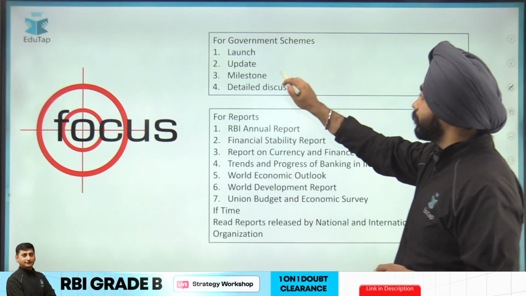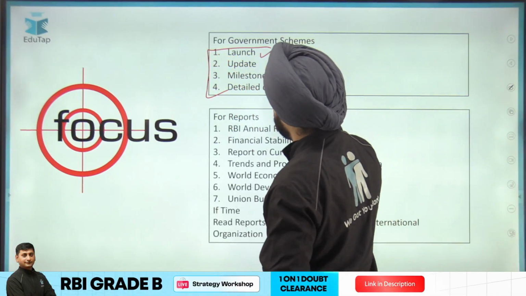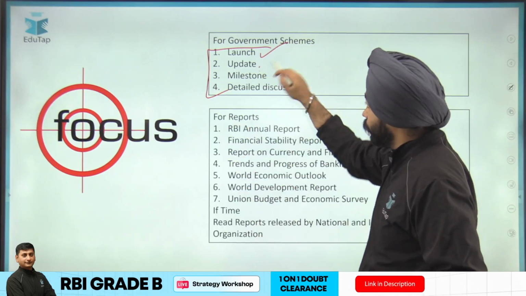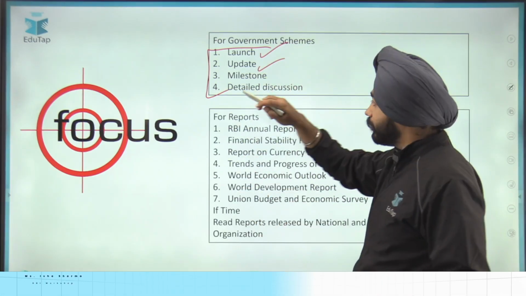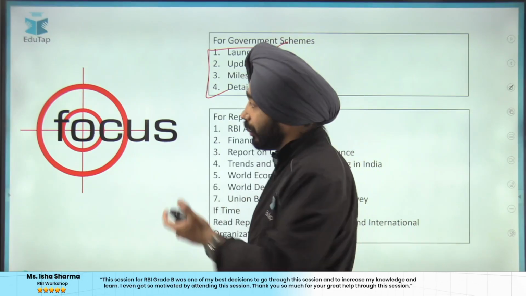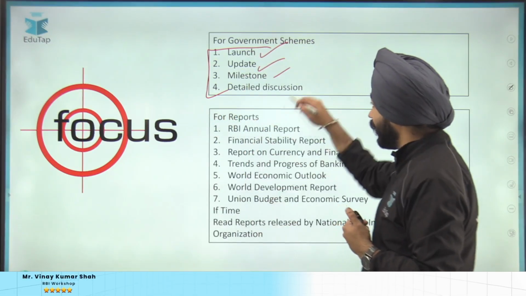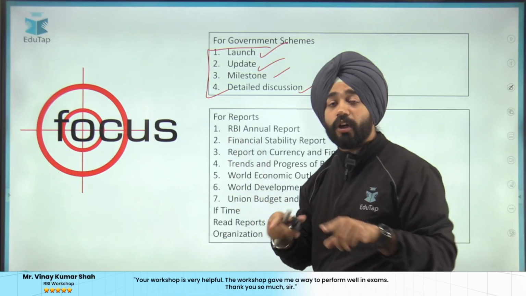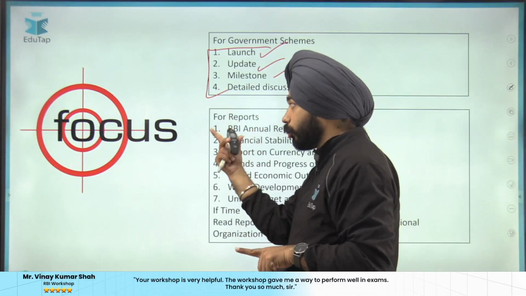With regards to government schemes, always focus on those schemes which are being launched. If there is an update to a scheme, or a milestone achieved by that specific scheme, for example, Pradhan Mantri Mudra Yojana completed 10 years, that should be given priority here. If there is a detailed article on a scheme in Press Information Bureau, go through that scheme.